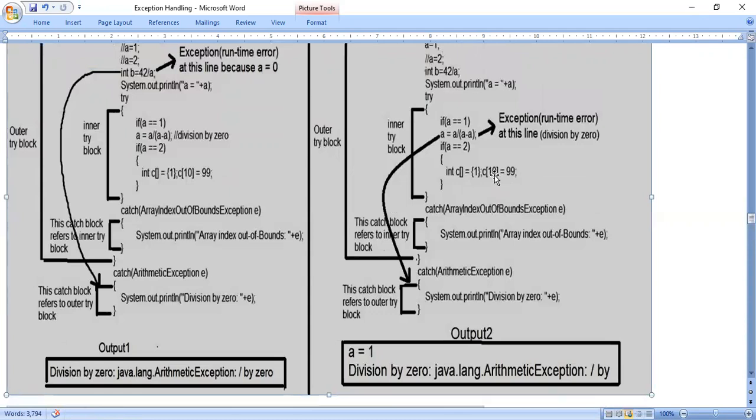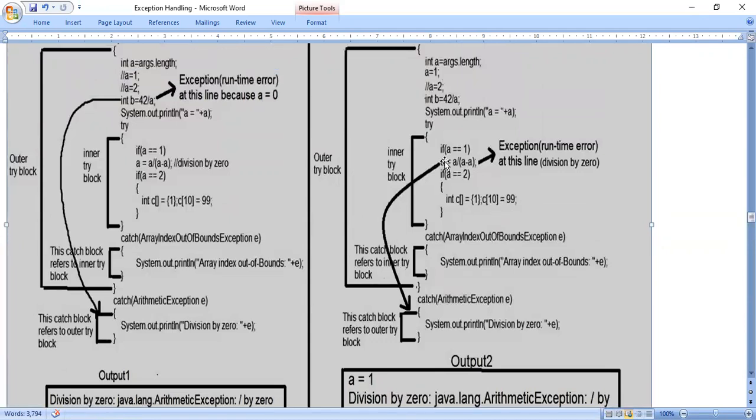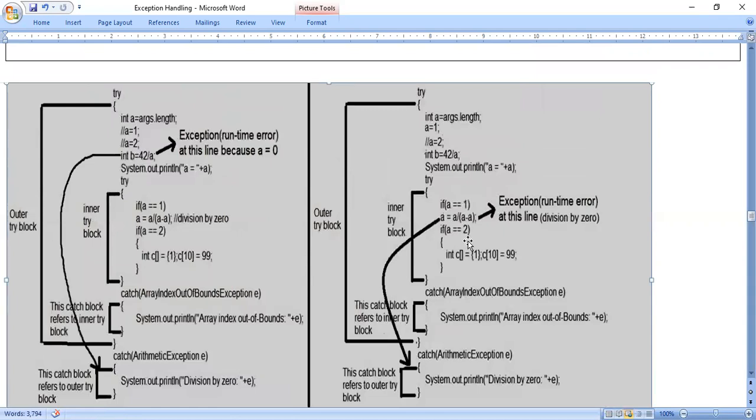Understood? So once again I'm telling you, if there is an error inside the try block, and we have written try inside try, right? Whatever catch statement is present inside the inner try block will not be executed because the exception and exception type are not matching. Here a division by zero error is there. If you look at the catch statement, ArrayIndexOutOfBoundsException is there. So both are not matching. So it will come out of the inner try and catch, to the outer catch block, because for whatever error we are making, the class name is matching: ArithmeticException. So this statement is executed.